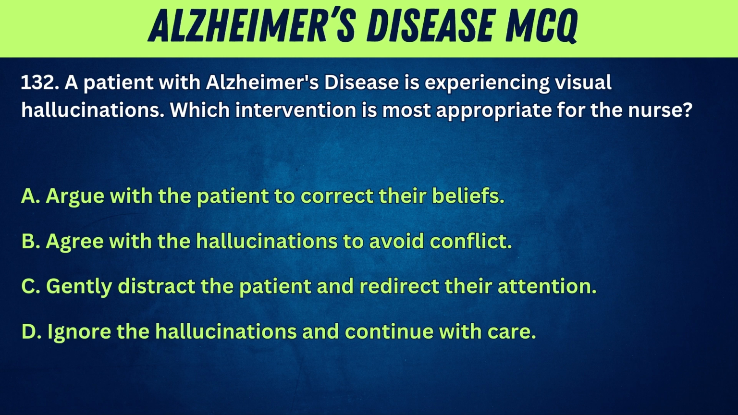Which intervention is most appropriate for the nurse? A. Argue with the patient to correct their beliefs. B. Agree with the hallucinations to avoid conflict. C. Gently distract the patient and redirect their attention. D. Ignore the hallucinations and continue with care.